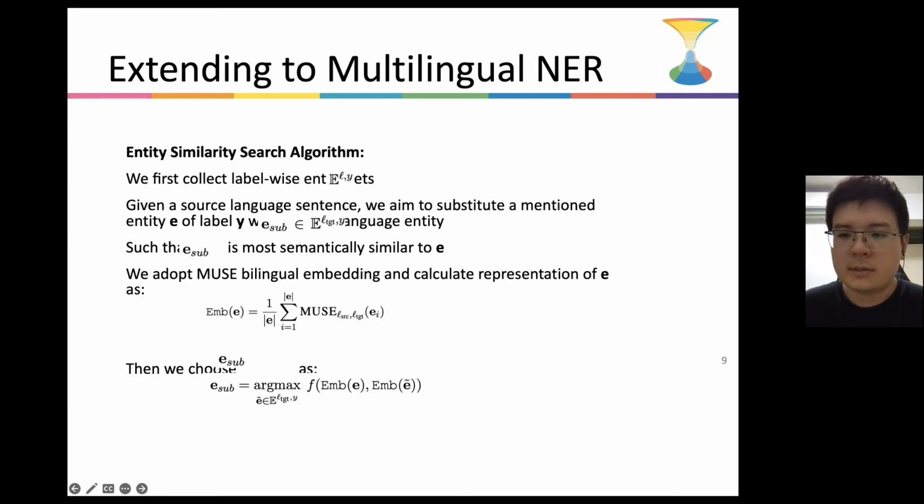Given a source language sentence, we aim to substitute a mentioned entity E of label Y with a target language entity E_sub from the entity set E of target language Y, such that E_sub is most semantically similar to E. In this work, we adopt MUSE bilingual embedding and calculate an entity's representation as the average of MUSE embeddings of its component words. Then, we rank the cosine similarity between the original entity E and all candidate entities and choose the most semantically similar entity as the substitution.